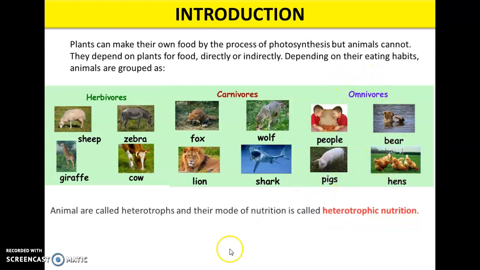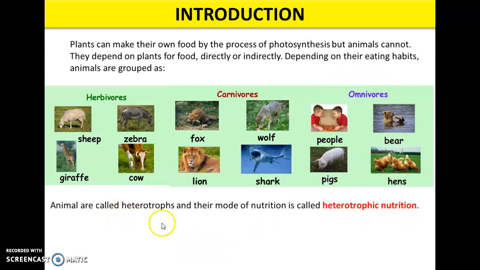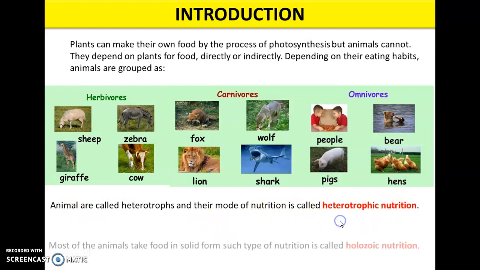So, animals are called heterotrophs. Why are they called heterotrophs? Because animals depend on others for their nutrition. That is why they are called heterotrophs. Hetero means others. Troph means nutrition. When animals depend on others for their nutrition, the animals are called heterotrophs, and their mode of nutrition is called heterotrophic mode of nutrition, right?